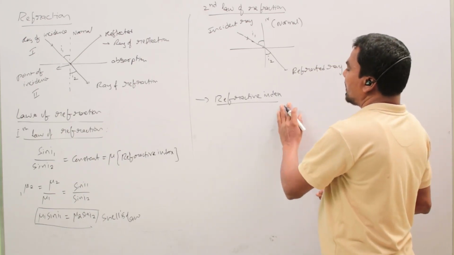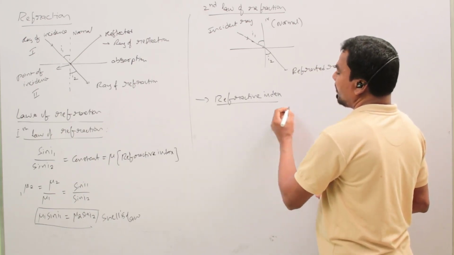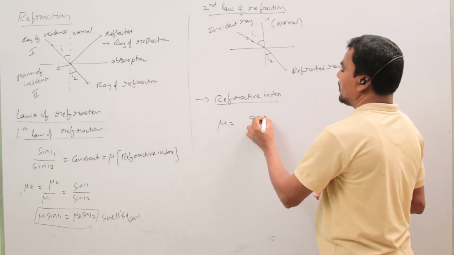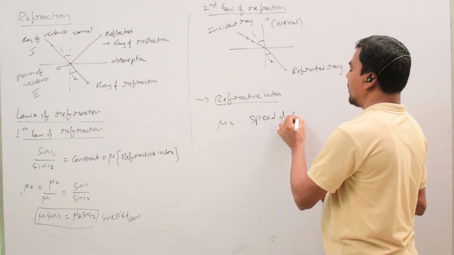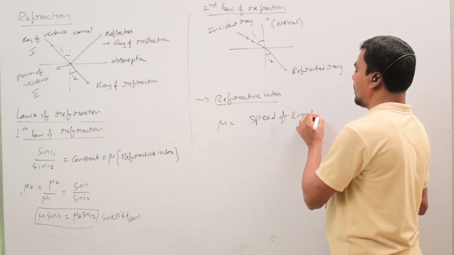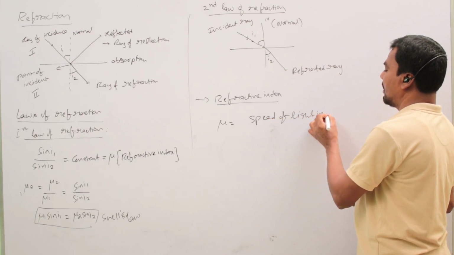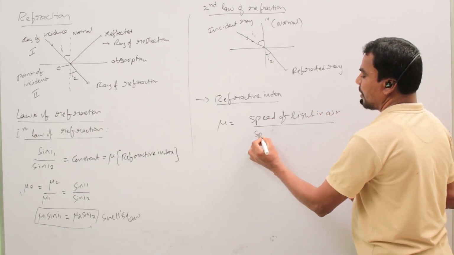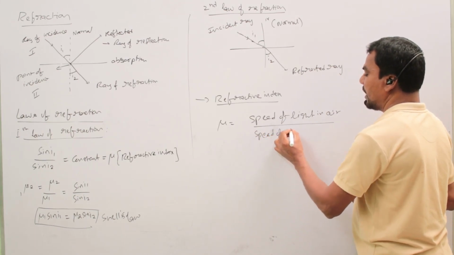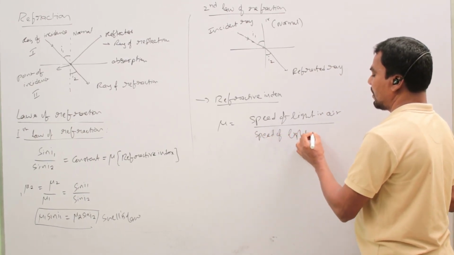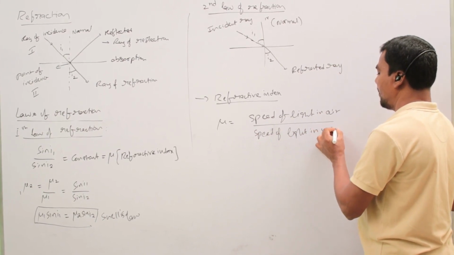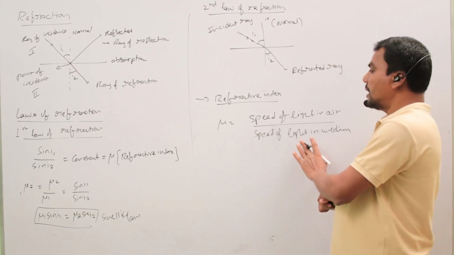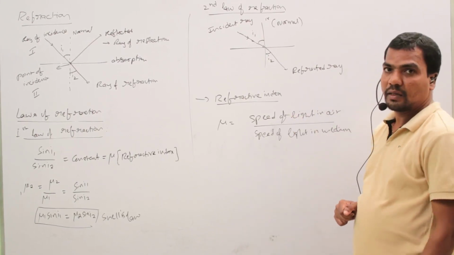So refractive index is defined as mu equals the speed of light in air by the speed of light in the medium. So this is the definition of refractive index.